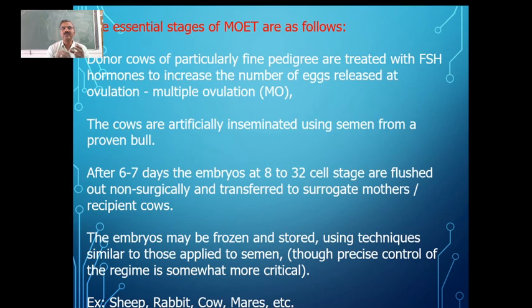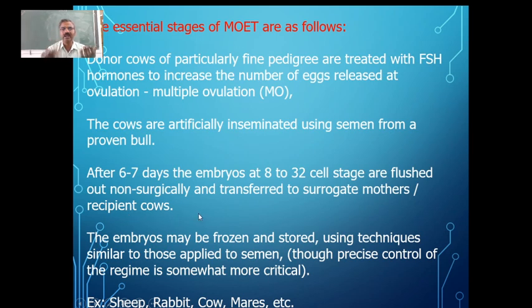And once they are removed at 8 or 32 cell stage, you have already studied about embryo transfer in the case of human beings, how exactly it is done. In the same way, here the embryo transfer is done to another cow, which we call the surrogate mother, the recipient cow.